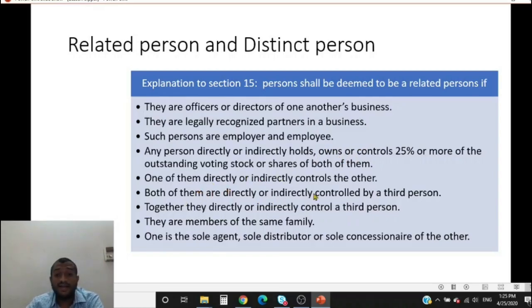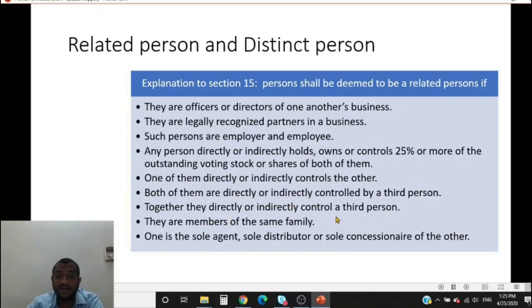So both of them are directly or indirectly controlled by a third person. Similarly, I said that both of them have 25% or more shares held by a single person. Similarly, both of them are controlled by a third person. In that case also, X and Y Limited would be said to be related.